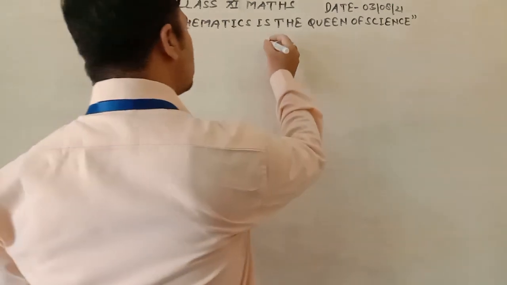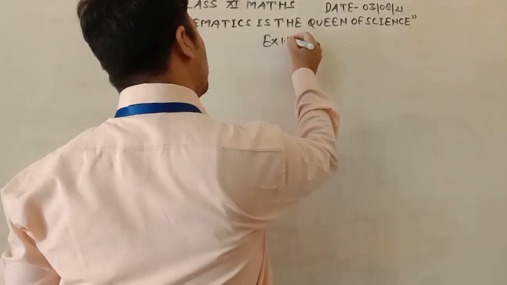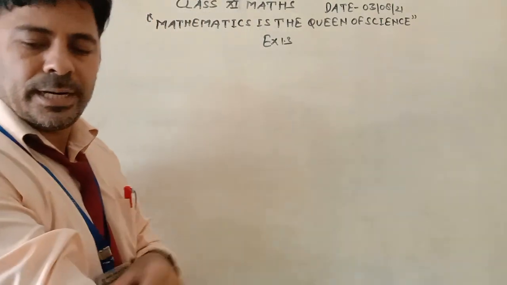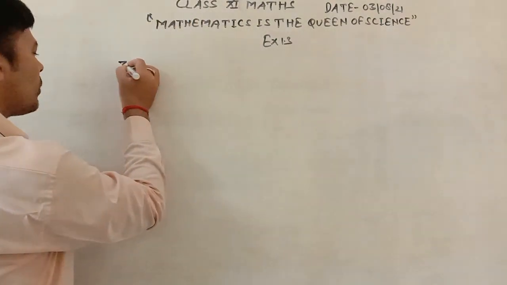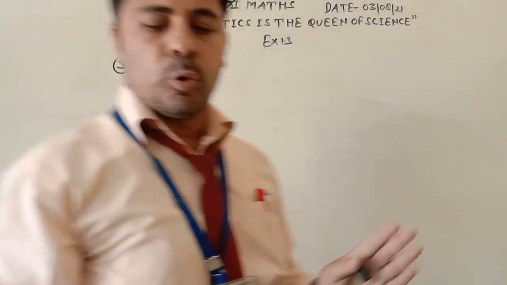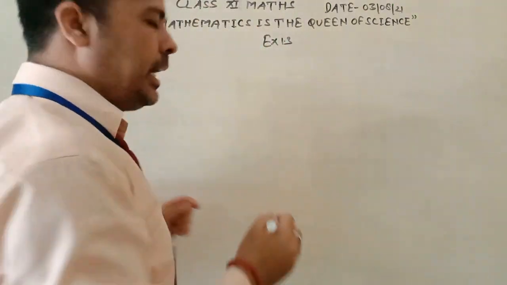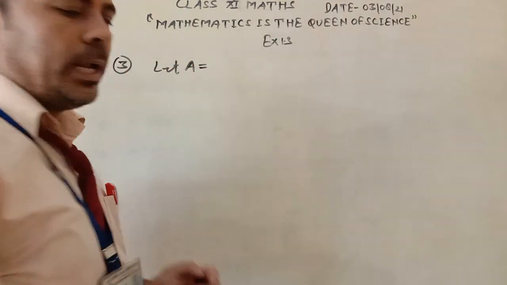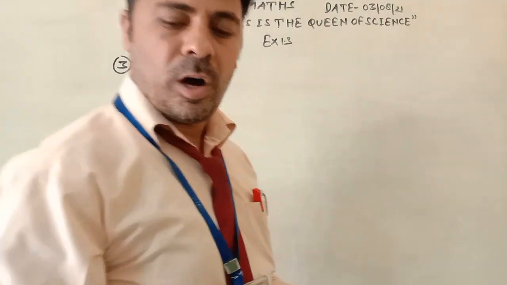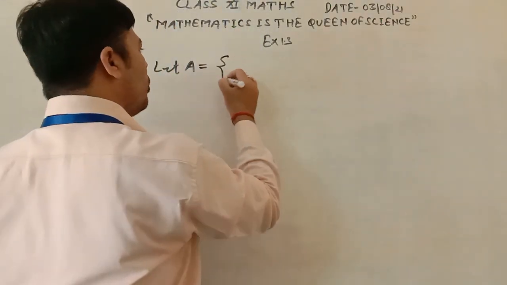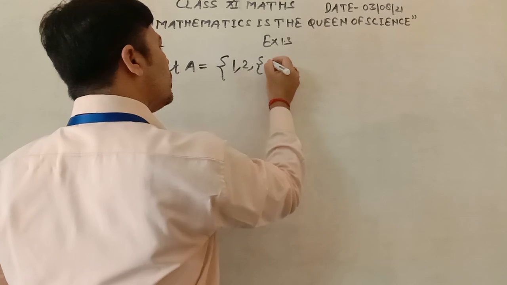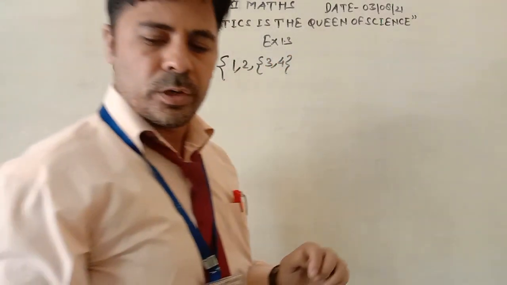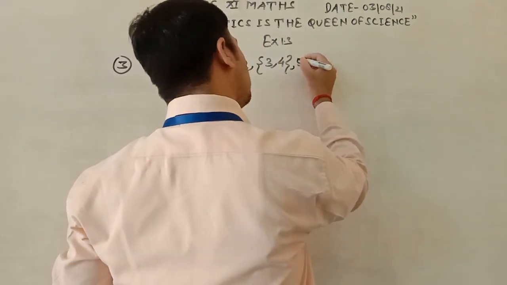This is exercise 1.3 from NCERT and it is question number 3. In question number 3 you are given let A be equal to the set {1, 2, {3, 4}, 5}.